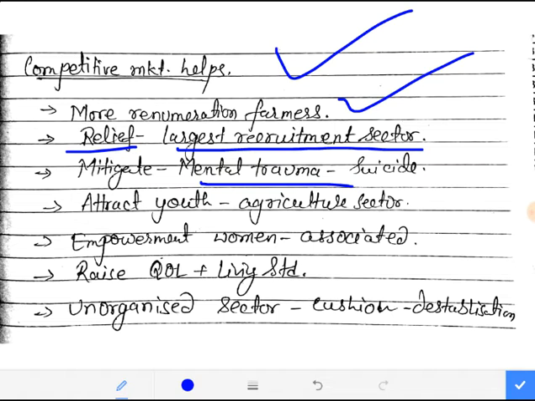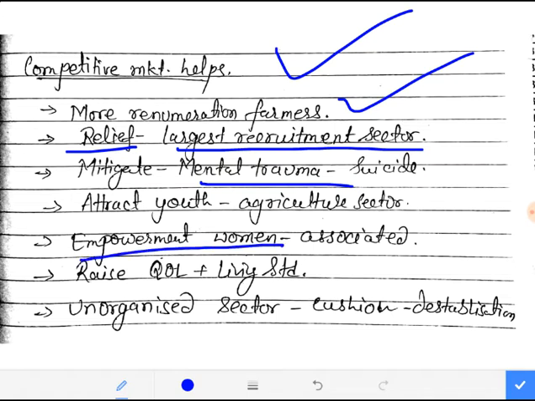Next, it will also attract the youth who are going away from the agriculture sector, because youth are not seeing any future in it. The agriculture sector does not seem to be a profit sector, right? So they choose other options, right? So these are the things you should deal with.